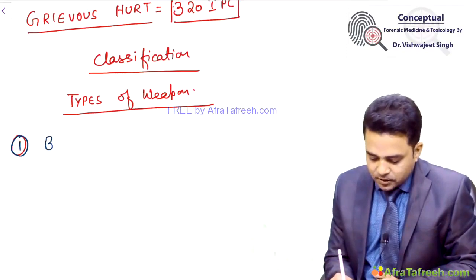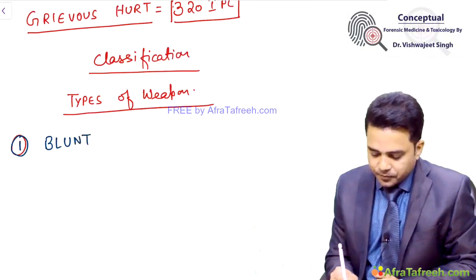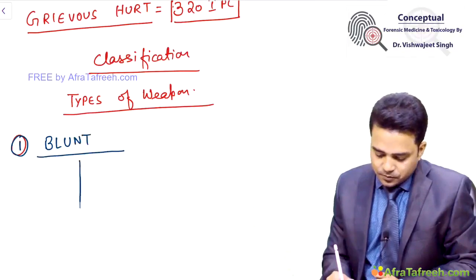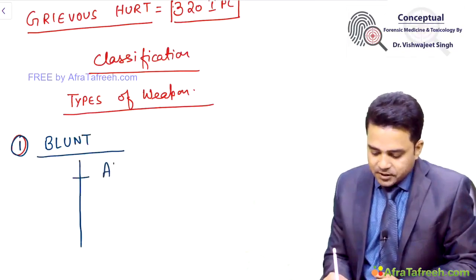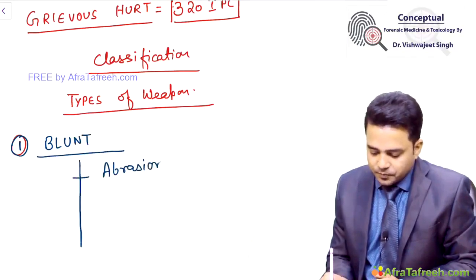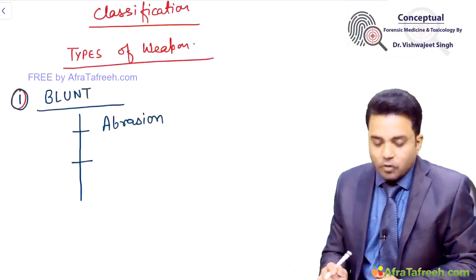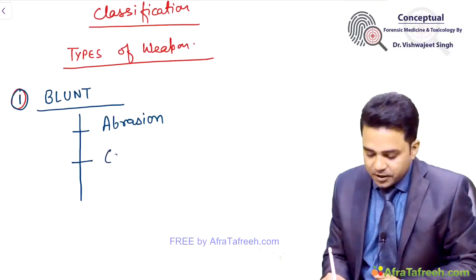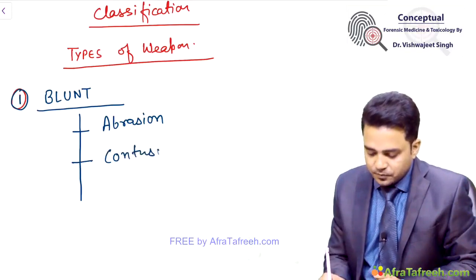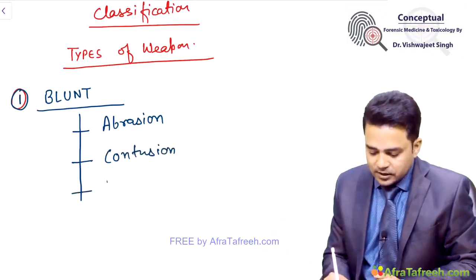So if the weapon is a blunt weapon, it can produce abrasions over body. Along with abrasions, there can be contusions. And lastly, there can be lacerations.